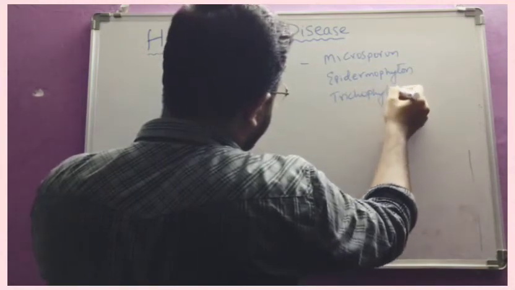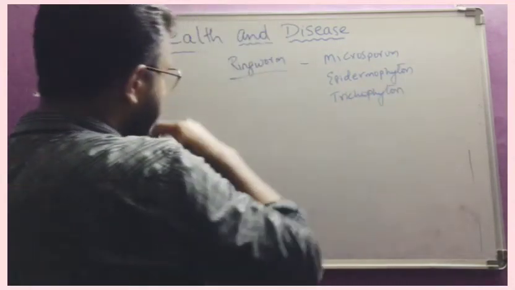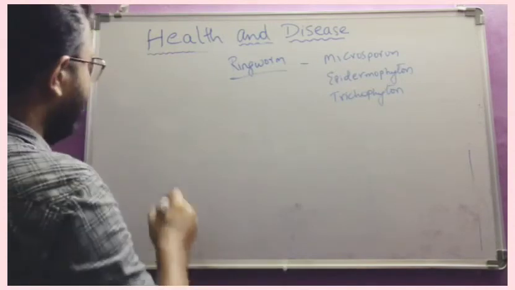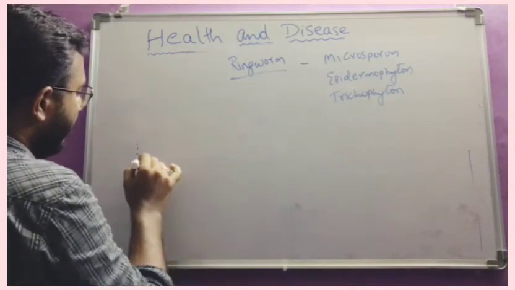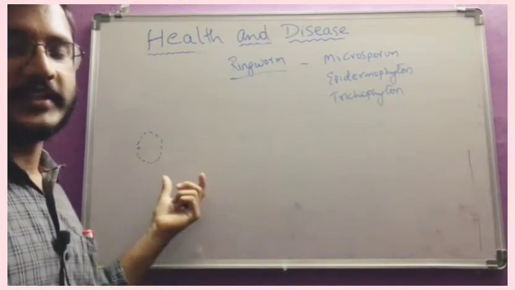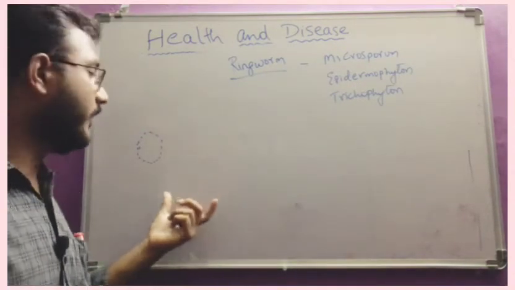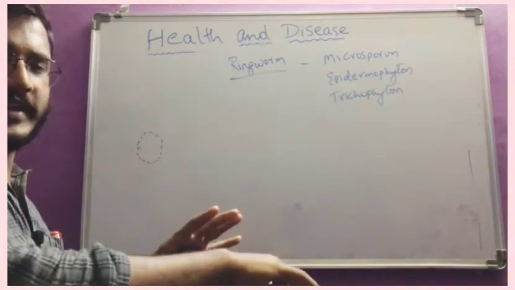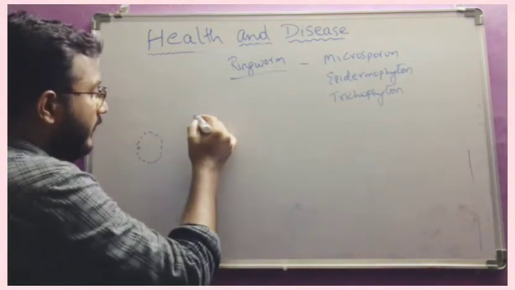These are the three groups of fungi which cause ringworm. What is there in ringworm? If it is affected, it will form dry scaly lesions on the skin, and it is also observed in the groin regions.